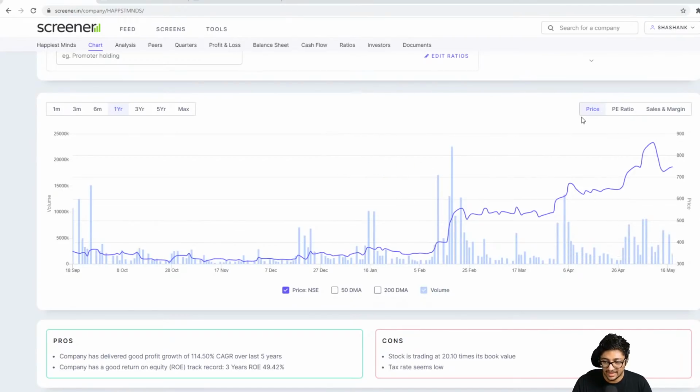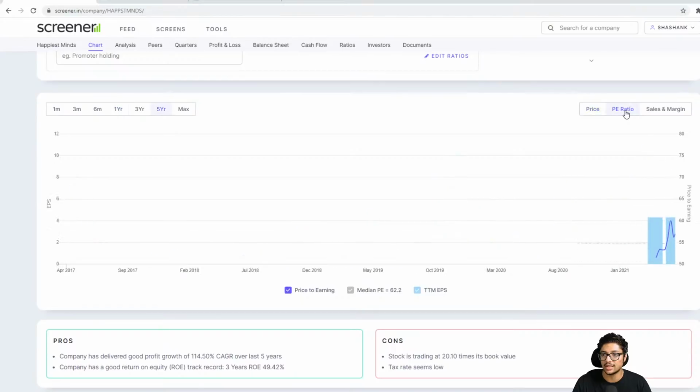Now, in Screener, there is also another chart right here known as the PE ratio. This is a price chart, and next to the price chart there's a PE ratio chart. Click on this. The PE ratio chart usually shows the average PE ratio of a particular company and how it keeps fluctuating, whether it's overvalued or undervalued.